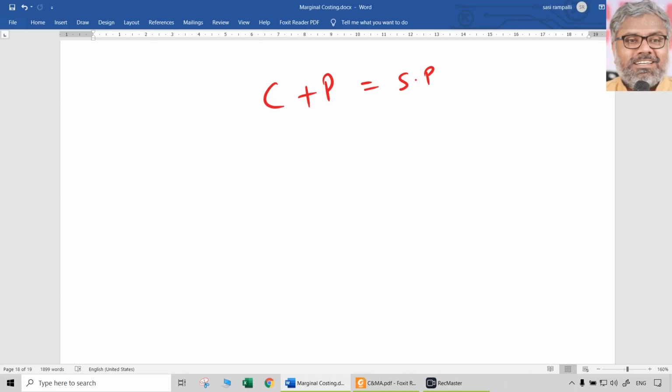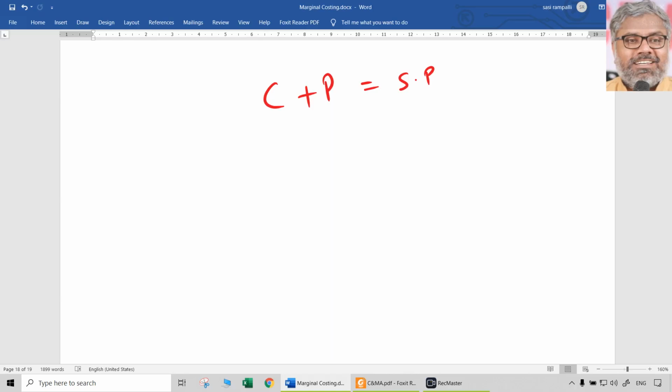So this can be written in any other way also. Profit is equal to selling price minus cost, sales minus cost. If you take per unit or if you take total, the logic is the same. If you take per unit, then cost is per unit and profit is per unit, so cost per unit plus profit per unit is equal to selling price per unit. Now I want to take total. No problem. Multiply both sides with the number of units. You will get total, but still the same.